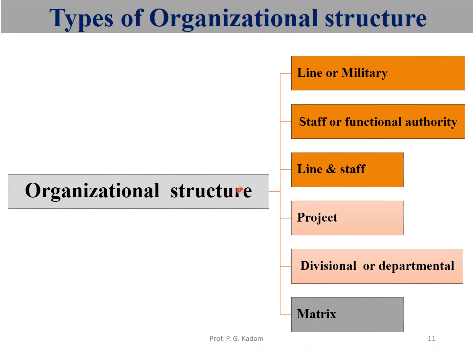We'll stop in this lecture. Organizational structure and different types. First is the line or military type. Second is the staff or functional authority type. Third is the mixture of line and staff, that is the line staff organizational structure. Fourth is the project. Fifth is the divisional or departmental. Next is the matrix, and lastly the hybrid type of organization structure.